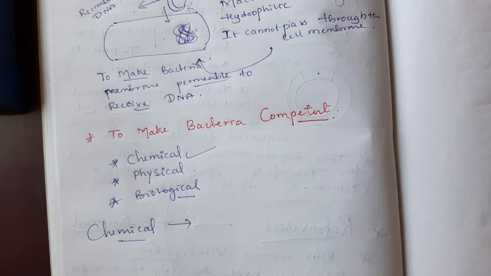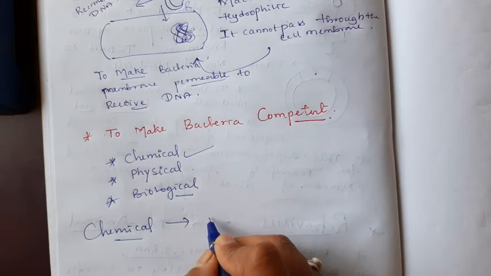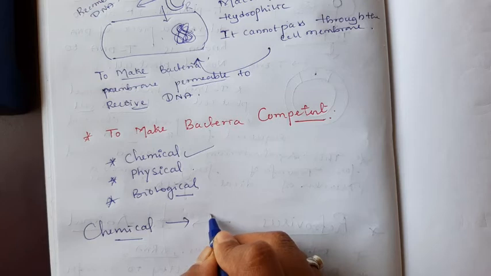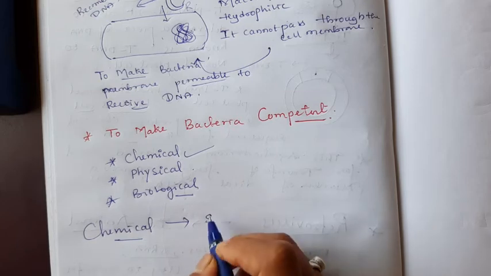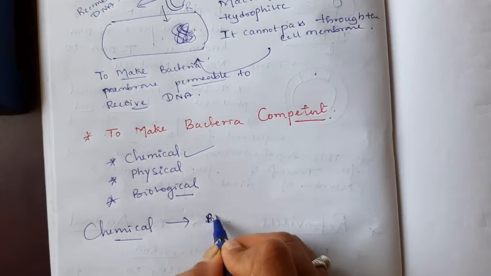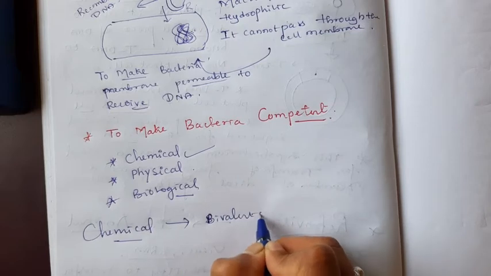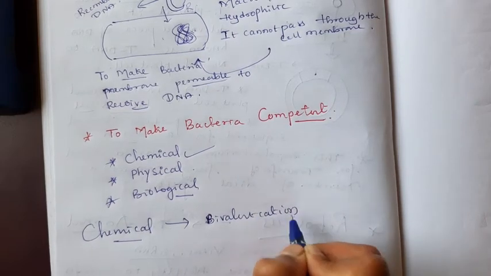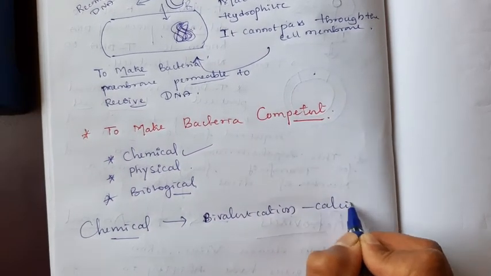We have to treat the bacteria with a specific concentration of divalent cations, such as calcium.